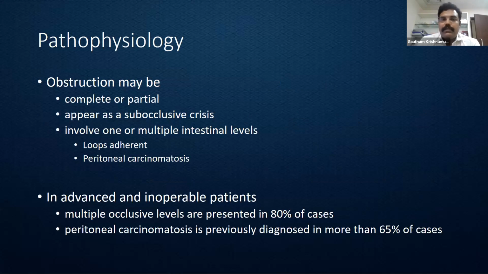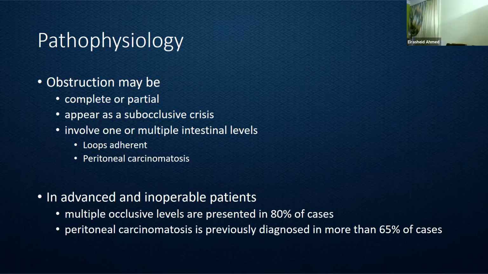So coming to the pathophysiology, the obstruction has various forms of presenting. They can be either a complete obstruction or a partial obstruction. They can also occur as an intermittent obstruction with occasional acute obstruction features. And with respect to the level of obstruction, the majority of the time the obstruction is at the level of the tumor. Occasionally we can have obstruction elsewhere.